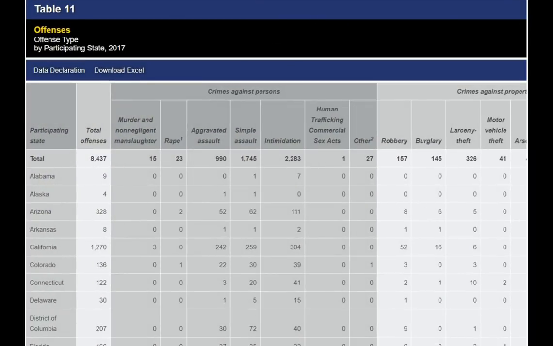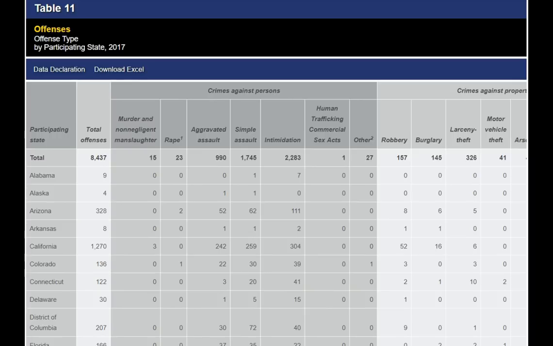Tables 7 through 10 don't really have any new useful information in my opinion, so let's go ahead and skip to Table 11, which breaks down offenses by state. This table is interesting because we can see where the hate crimes are occurring and where they're not. I find this table particularly interesting because I haven't seen any news outlets cover the data here, even though there are some pretty interesting narratives that could be created.